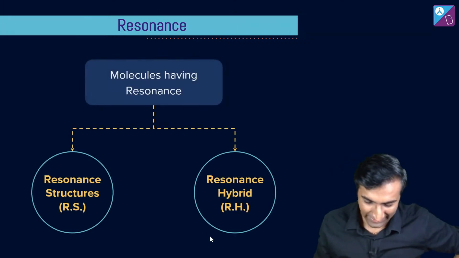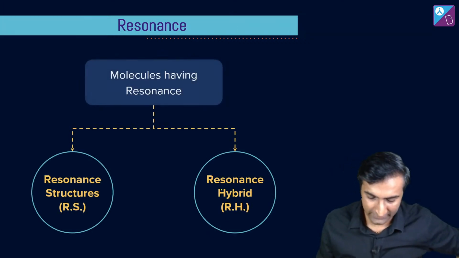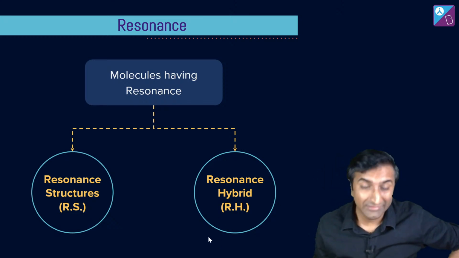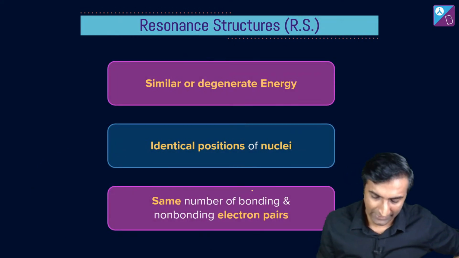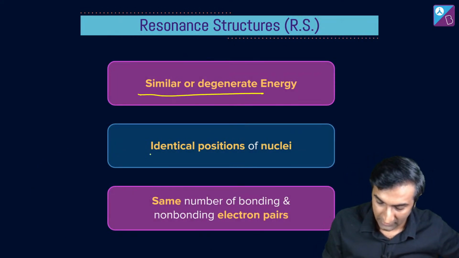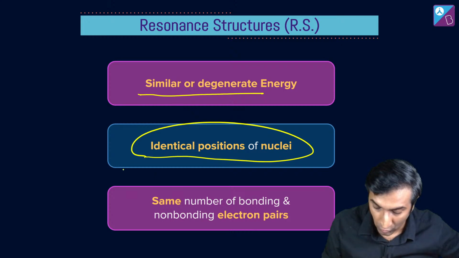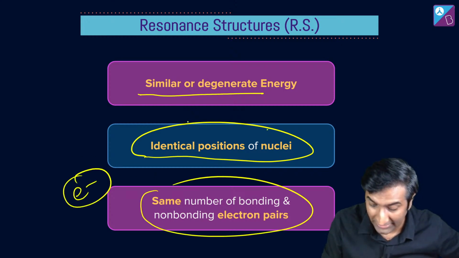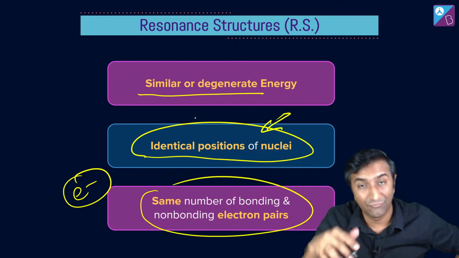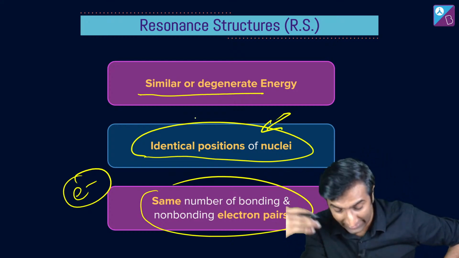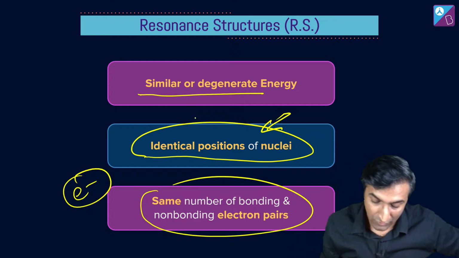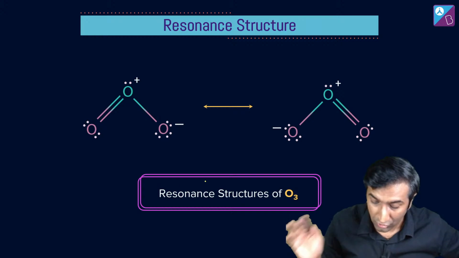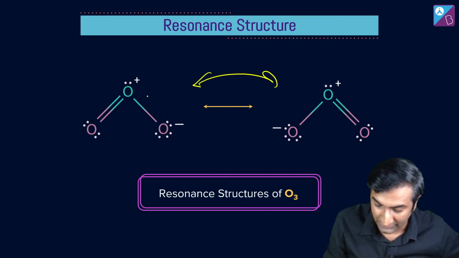All right. Now, here are a couple of disclaimers. All these structures that you're drawing, they would have a similar energy, the same position of nuclei. The only thing you'll do is play around with electrons moving around. You don't change the atoms themselves. If you change the atoms, those are isomers, and that you will again learn about in GOC, etc. You have the same number of bonding and non-bonding electron pairs. It's just the electrons that jump around. So you say theoretically that these are the two resonance structures.